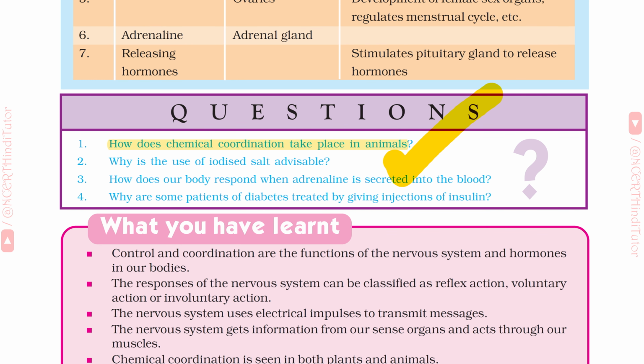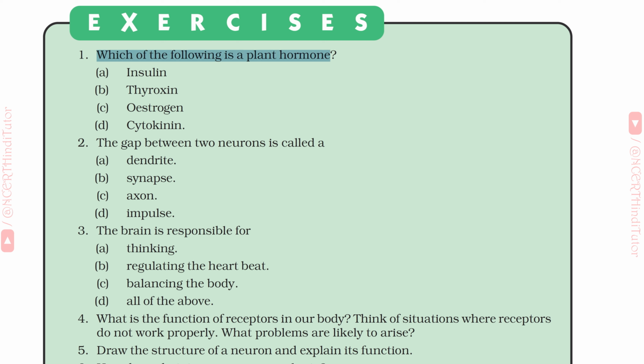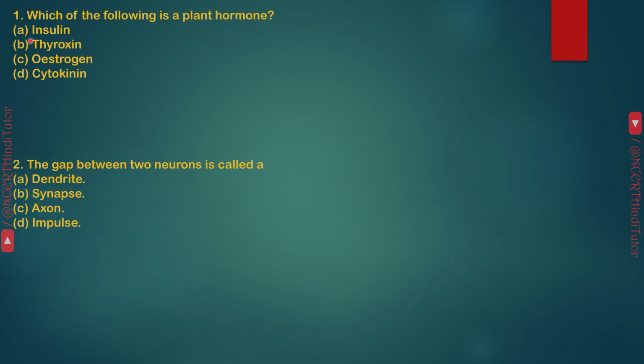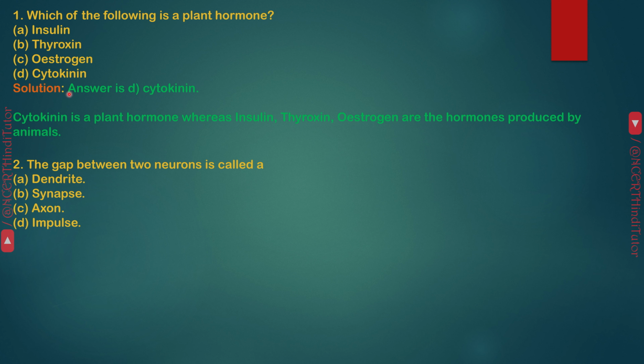Friends, our questions are complete. Now let's move on to the next section, that is the exercise. Question 1. Which of the following is a plant hormone? A. Insulin, B. Thyroxine, C. Estrogen, D. Cytokinin. Answer D. Cytokinin. Cytokinin is a plant hormone whereas insulin, thyroxine, estrogen are the hormones produced by animals.